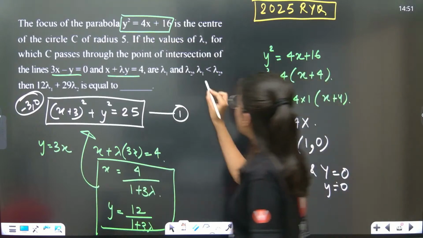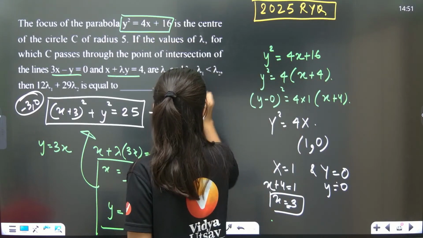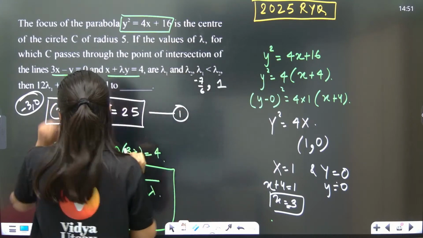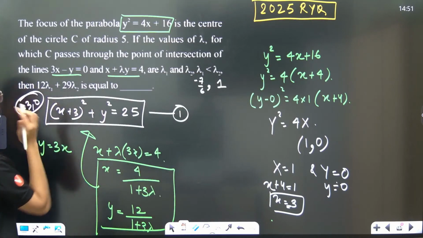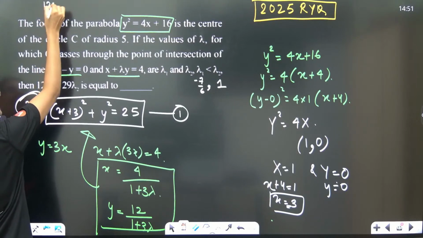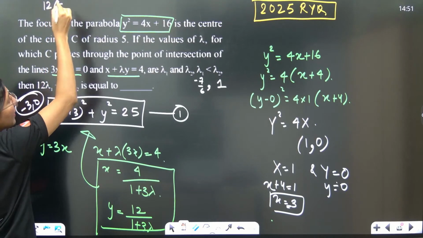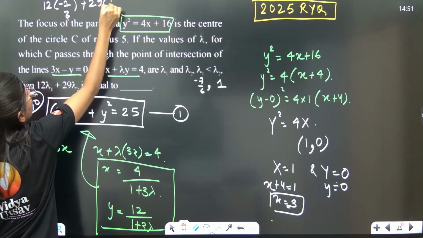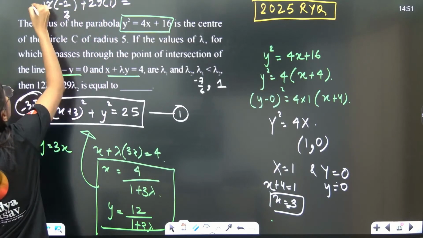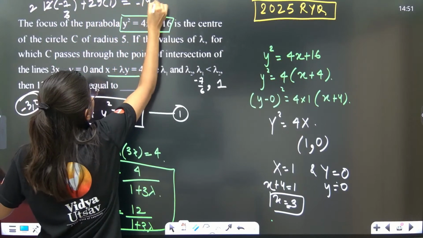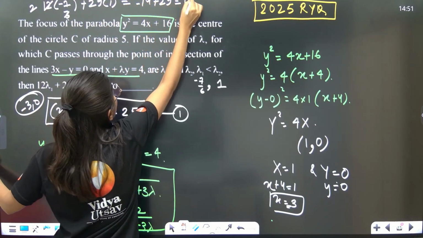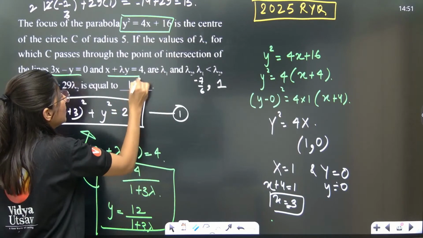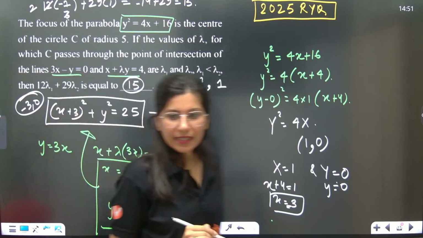Now, lambda 1 is less than lambda 2. So lambda 1 is minus 7 by 6 and lambda 2 is 1. Now put the value: 12 times lambda 1, which is minus 7 by 6, plus 29 into lambda 2, which is 1. This is nothing but minus 14 plus 29, which is 15. So the correct answer of this question is just 15, my dear students. Getting it, understanding it?